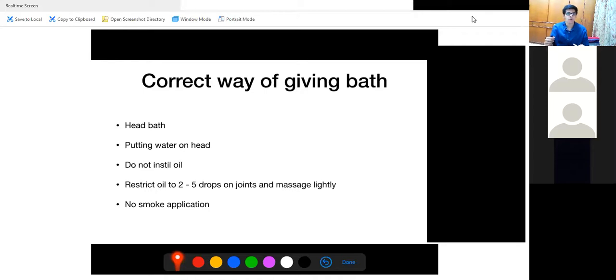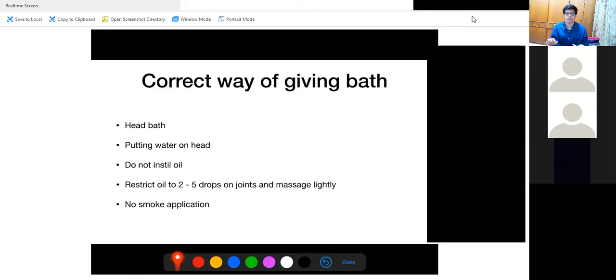Okay? Putting water on the head. Usually what happens when we put soap on the child, even in our own life, when you put soap on the whole body, we put water on the head, and the water comes down and cleans your body. Even for children, their body is so small, so to clean their chest, abdomen and limbs, people try to put water on the head only. Again, they are not helping the child. So if you want to clean the abdomen, the arms, the legs, put water only there. Don't put water on the head and let the water flow. You should advise your patient like that.